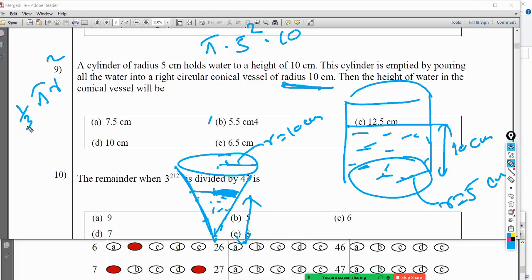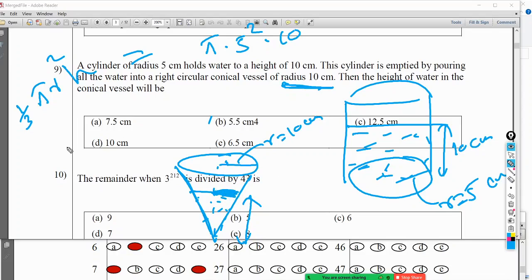So this is 1/3 of 5r squared h, which is going to be this one, and I need this 5r squared h. I assume that what they have given as 10 centimeter is this water level's radius.